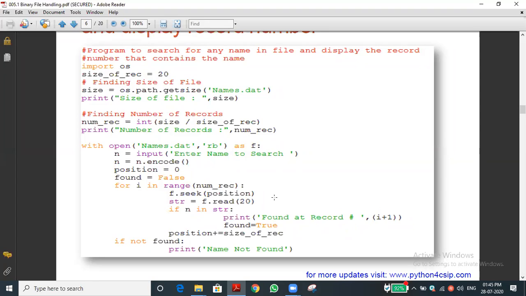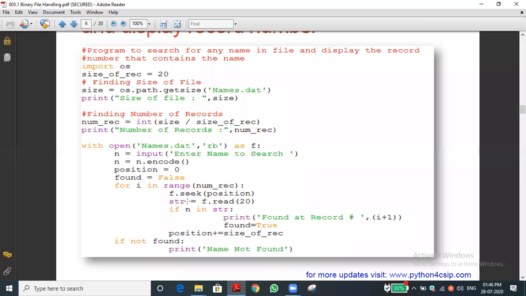Have you understood this program? Sir, a string is in binary format, sir. Of course, string is in the binary. I didn't get your question properly. Can you ask it again? String is in binary format, sir. STR is in binary format only.